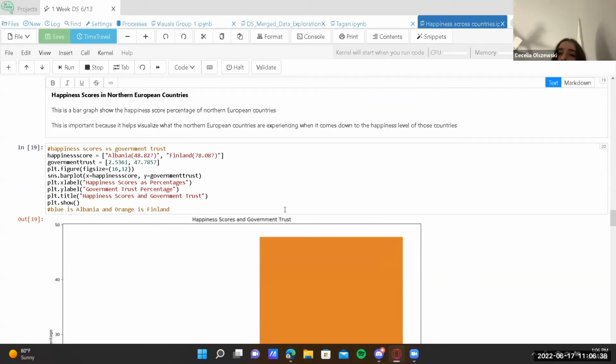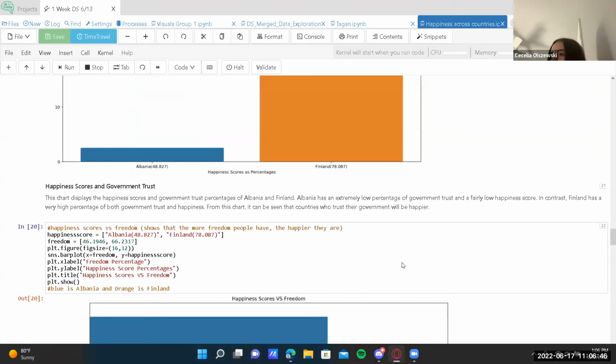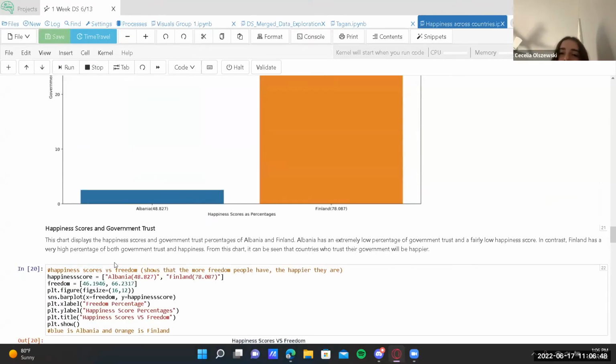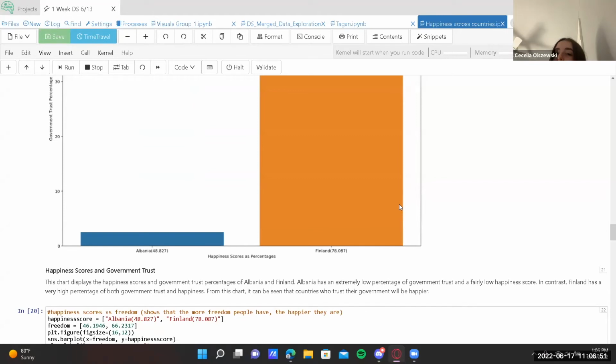So this graph shows the happiness scores and government trust. This chart displays the happiness scores and government trust percentages of Albania and Finland. Albania has an extremely low percentage of government trust and a fairly low happiness score as well. In contrast, Finland has a very high percentage of both government trust and happiness. From this chart, it can be seen that countries who trust their government will be happier.